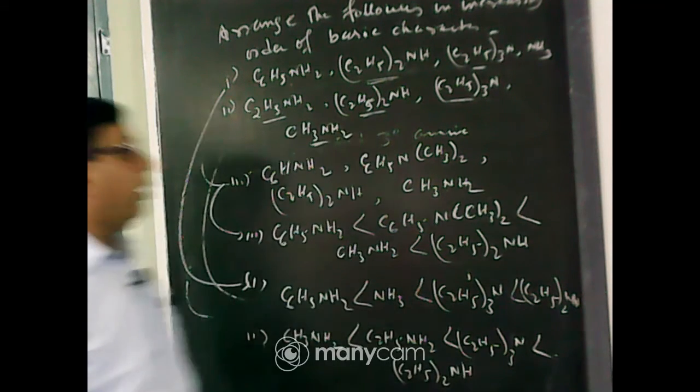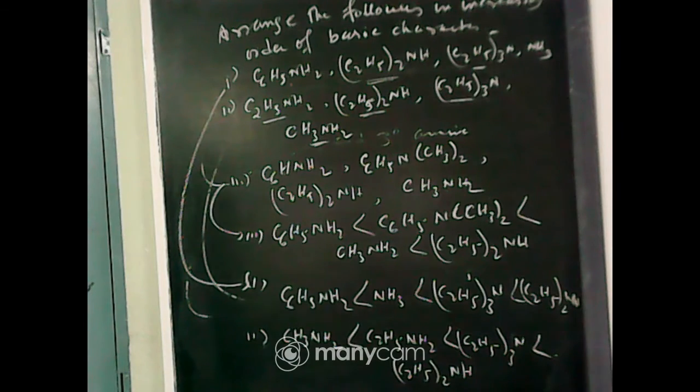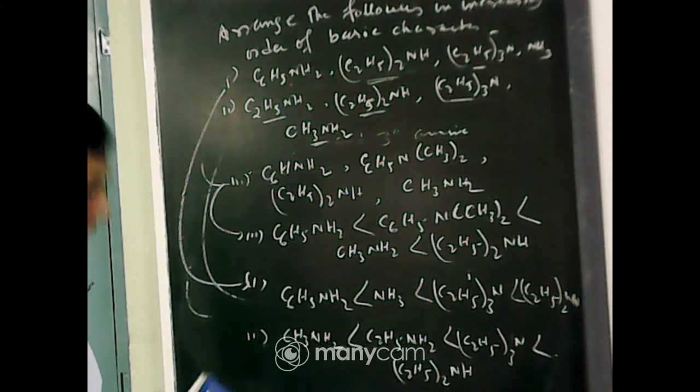So in this way you have to work out the order of basic character. This is very important for the amine chapter. If you note the previous year questions for the last 10 years, you will observe that arranging the order of basic character is very important.